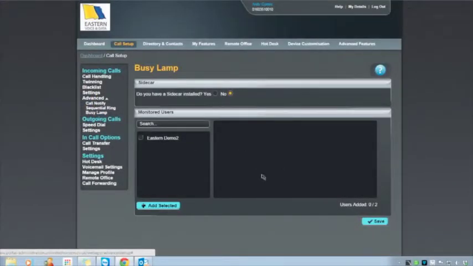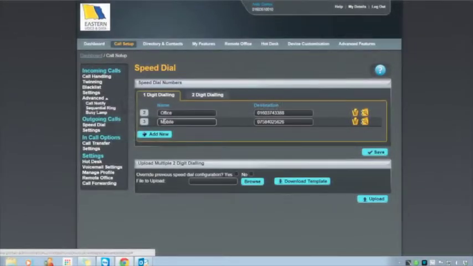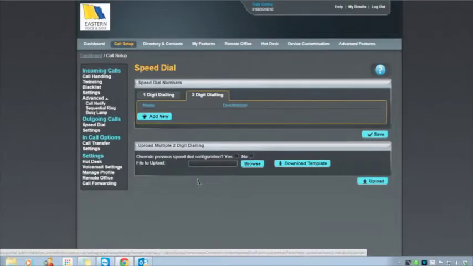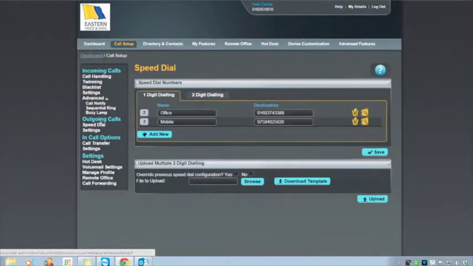The busy lamp field, what this allows you to do is to see who is on the phone within your organisation, and you can set this up on your phone as well. Speed dials, they speak for themselves. If I want to ring I'll input these, and effectively *2 will ring that number, *3 will ring that mobile number, and on the 2-digit dialing you can see I haven't got anything in. I haven't bothered with that, and I'll show you why in a minute.